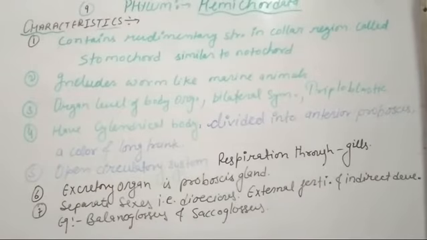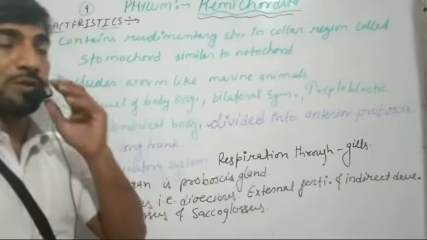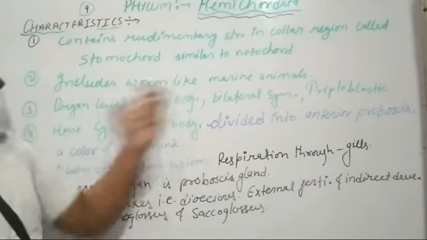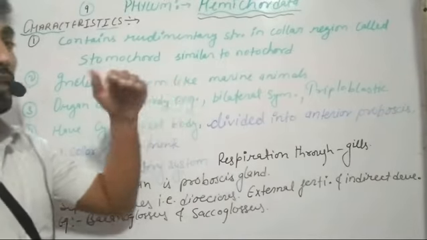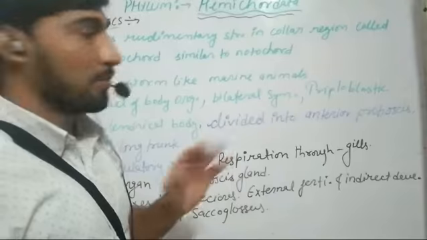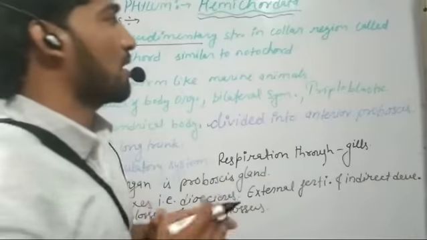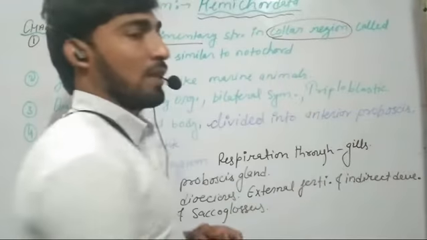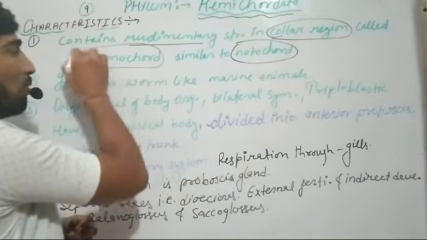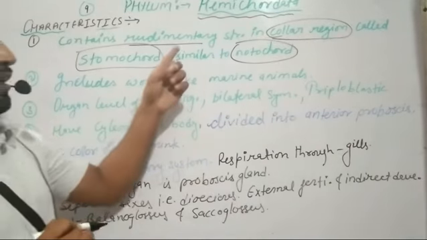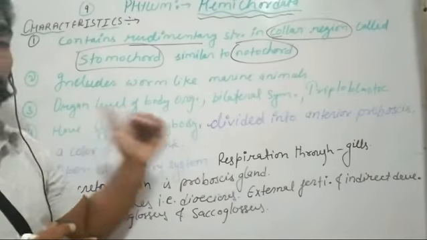Now our next phylum is Hemichordata. Earlier this Hemichordata was included in Chordata, but because hemichordates do not have a true notochord, they are now arranged in a separate phylum, that is Hemichordata. These hemichordates contain some rudiments of a specific structure in their collar region, and this structure is similar to the notochord and is known as stomochord, and that's why these organisms are divided into a separate phylum.